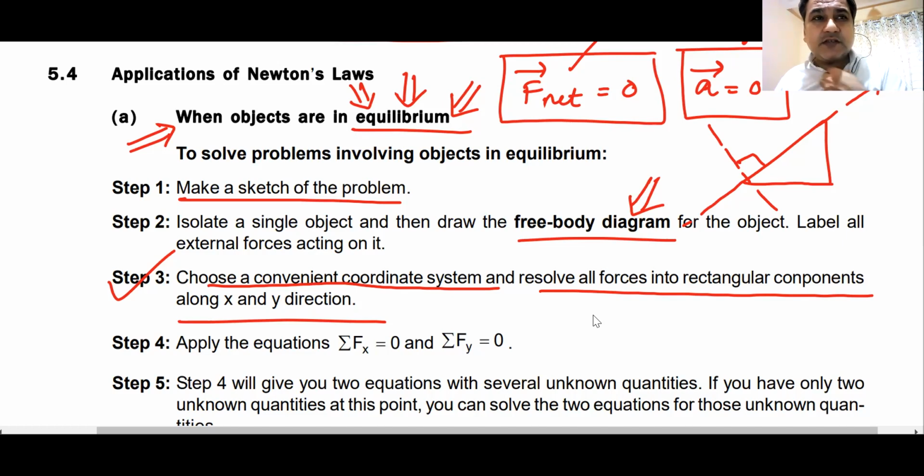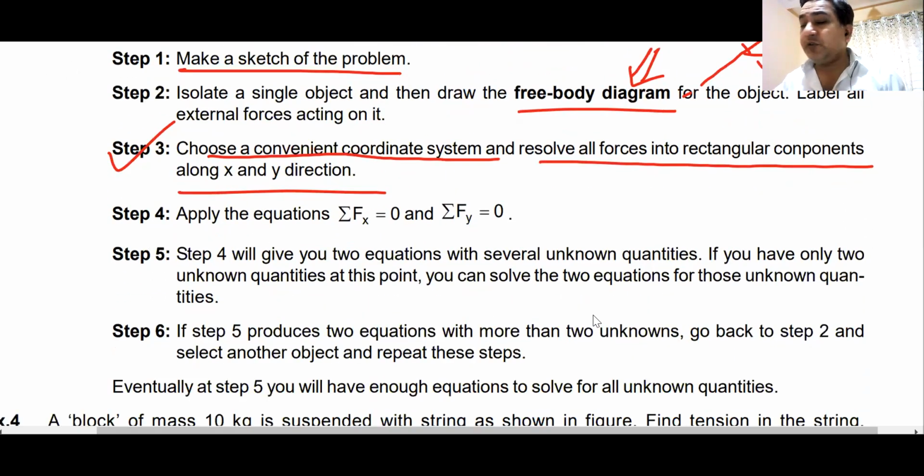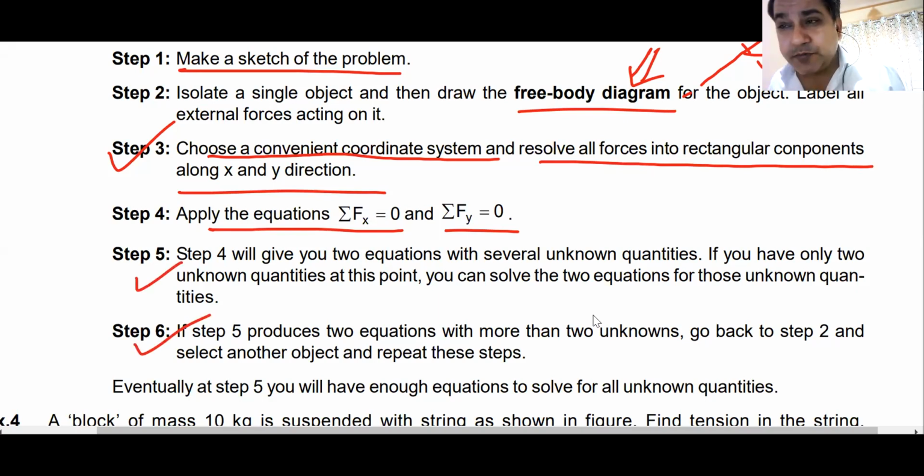Depending on the case, you can have a slanted x-axis and a slanted y-axis, or a horizontal x-axis and a vertical y-axis. Then you apply all the forces and find their components along x and y. The net force along x must be 0, and the net force along y must be 0, because the particle is in equilibrium. Forces along positive x must equal forces along negative x, and forces along positive y must equal forces along negative y. You make these equations, and solving them you get the values of all the unknowns. Am I clear?